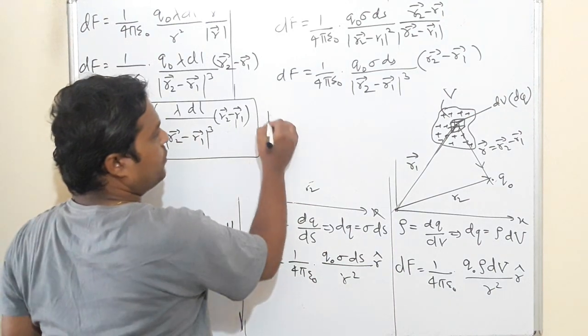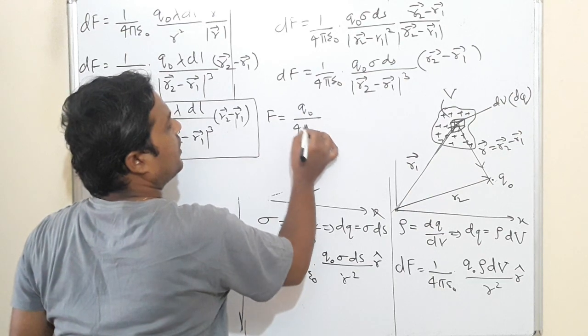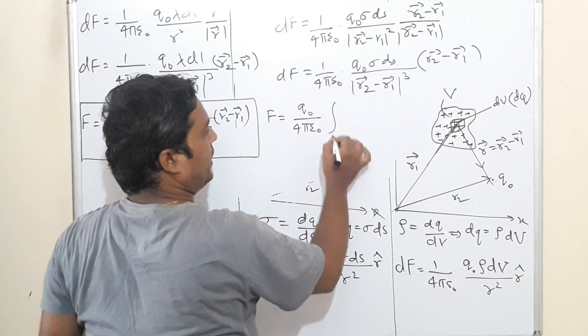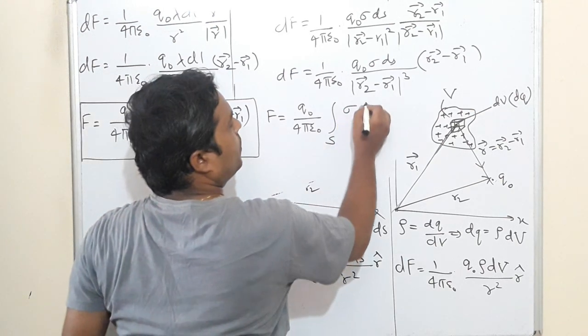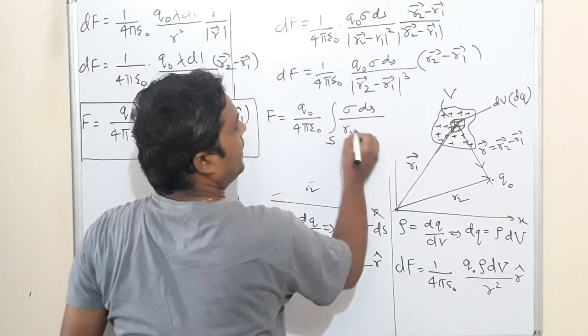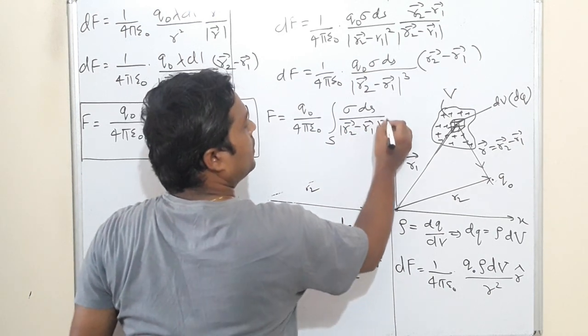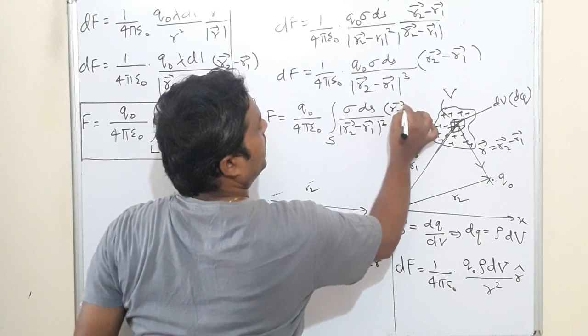Then for the entire force, take q naught divided by 4 pi epsilon naught out and integrate over the entire surface: sigma ds divided by r2 minus r1 whole cube into vector r2 minus r1.